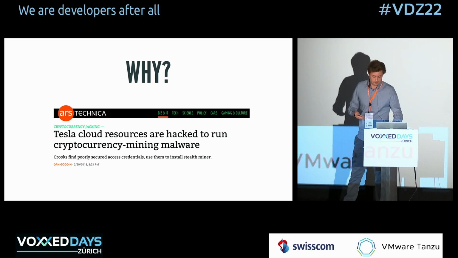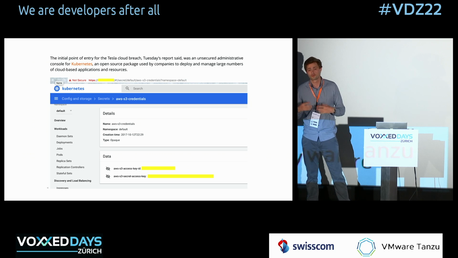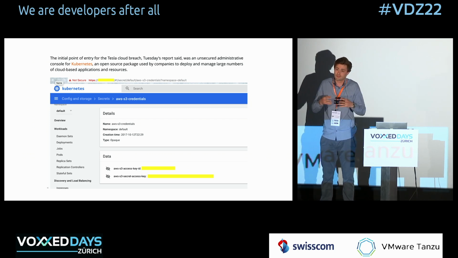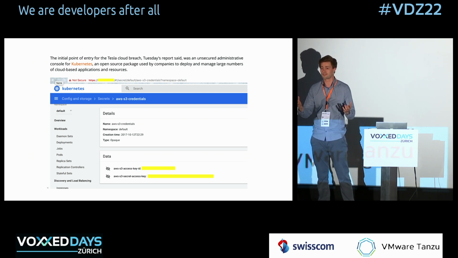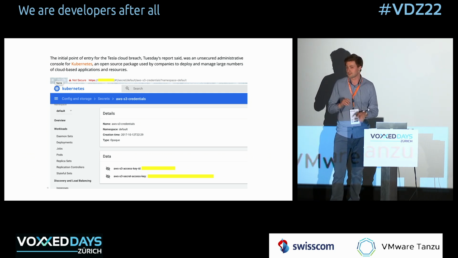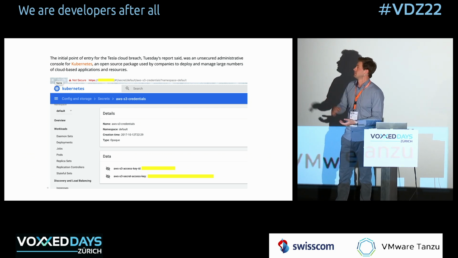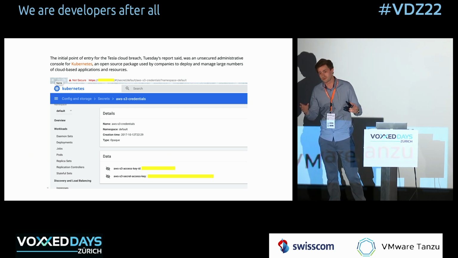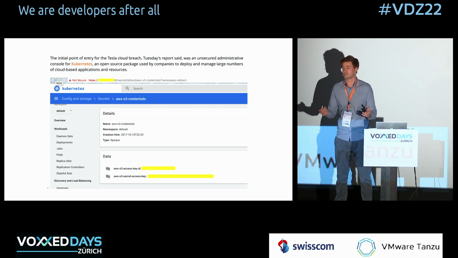The thing that they did wrong is something super basic. It's the most basic misconfiguration: they exposed the entire cluster online, and you only had to go to the website. You didn't have to log in or anything, and you got access to a full dashboard that essentially allows you to get administrative access to the cluster.